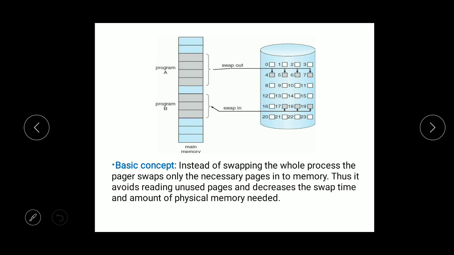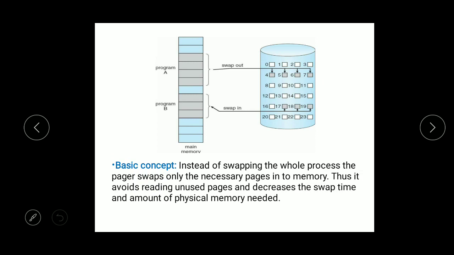So now the question comes, how to bring and move a particular page when that page is not present. You need to bring or fetch it from the secondary memory to the primary memory, and this is called a page fault.